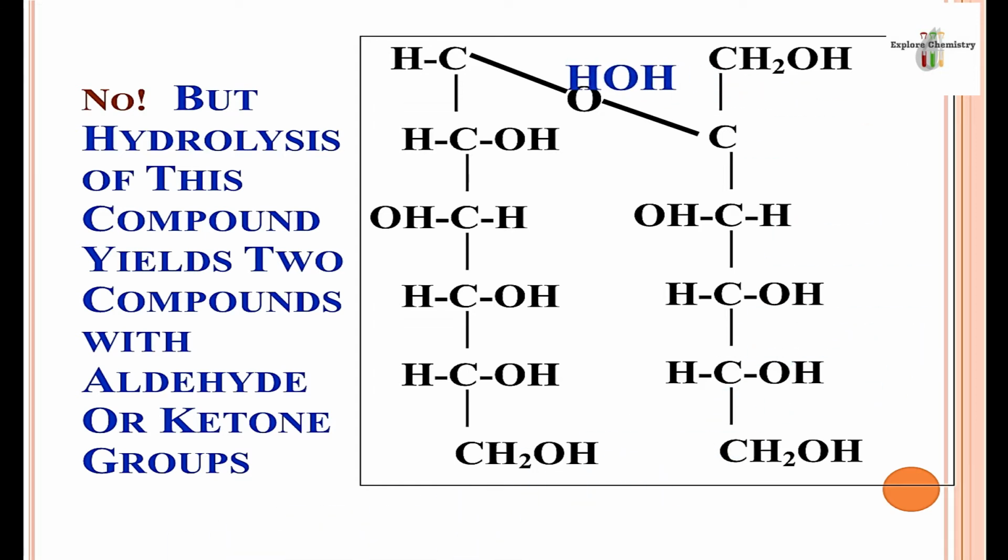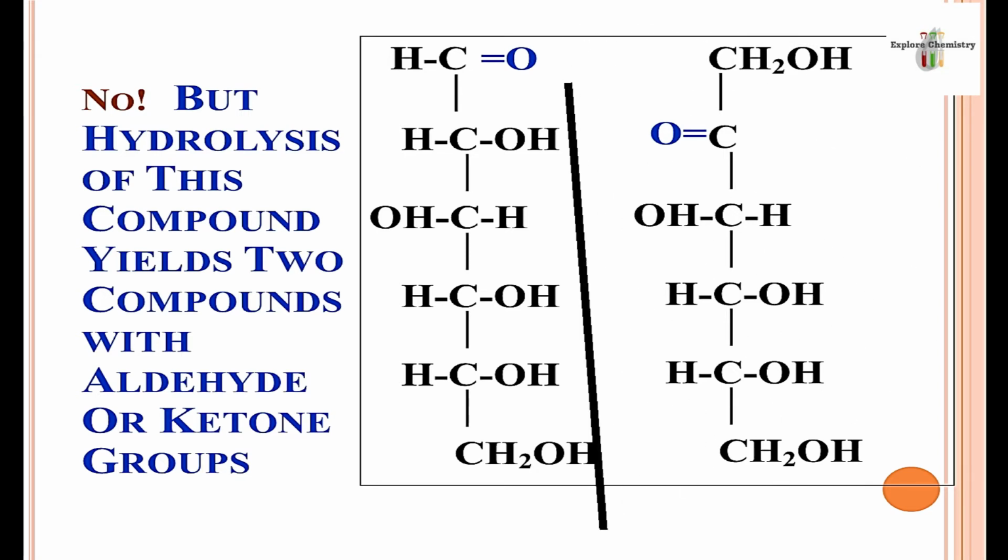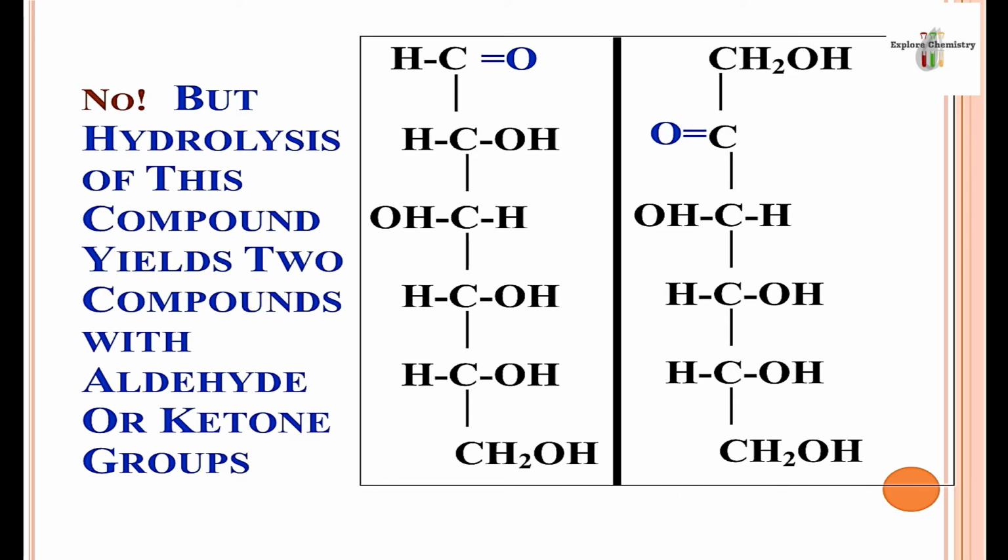Again, it will react with water and break down into simple carbohydrates, and it can produce two carbohydrates containing two different carbonyl groups, or sometimes two of the same carbonyl group. Both groups can be aldehyde, both groups can be ketone, or one can be aldehyde and another can be ketone.